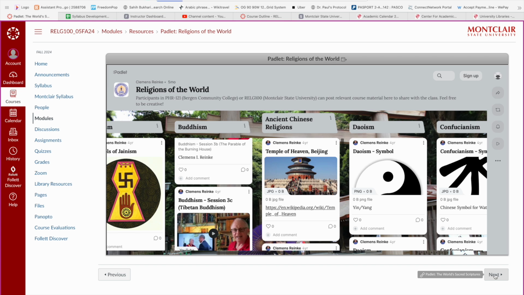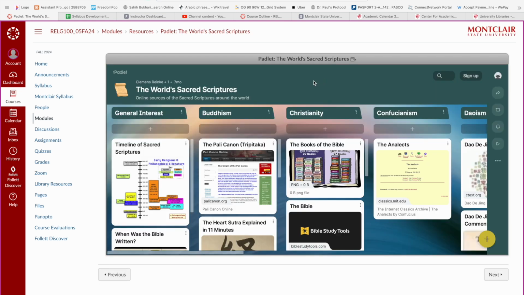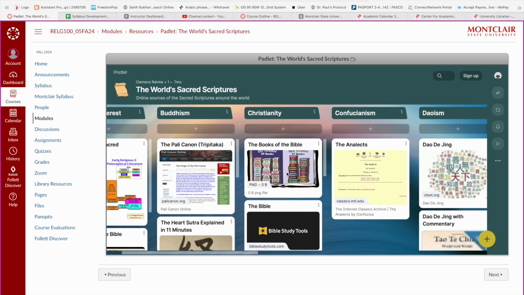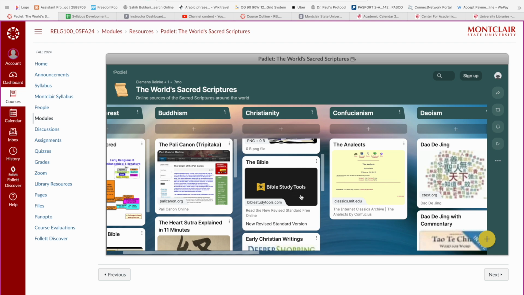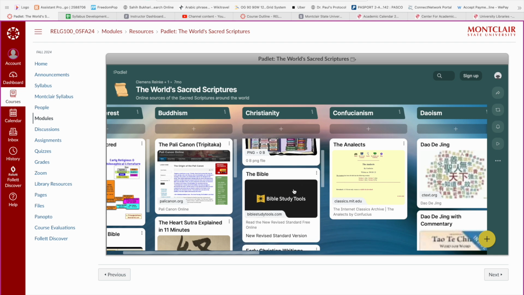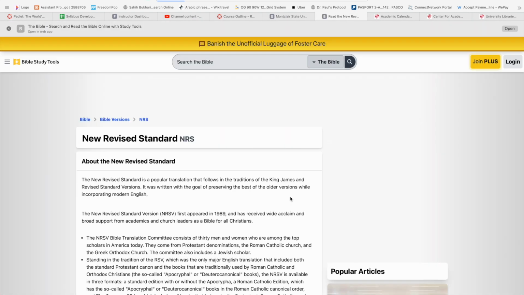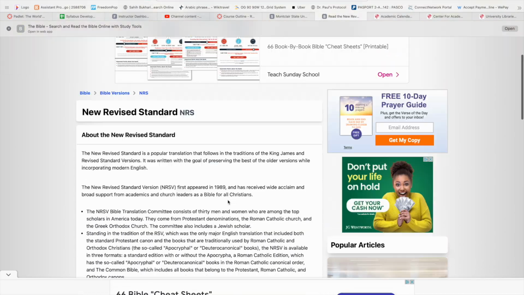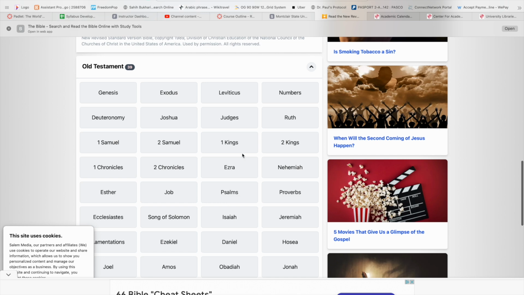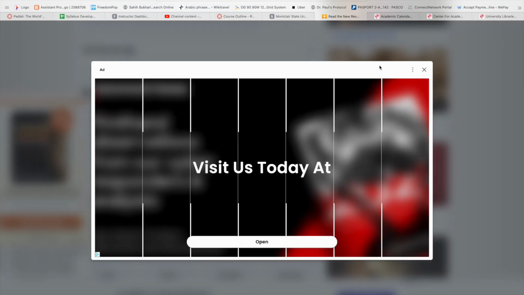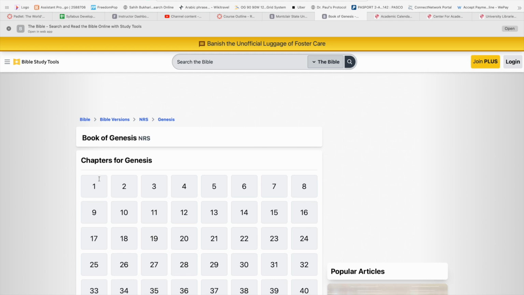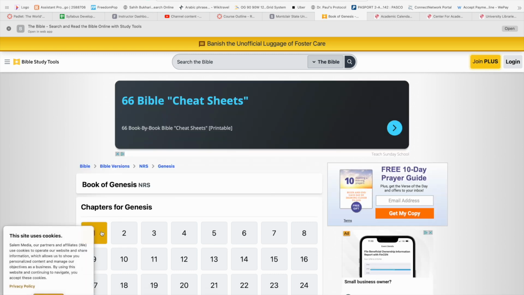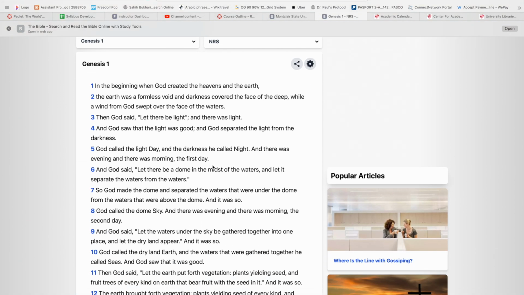If you click next, you have another Padlet, the World Sacred Scriptures, which I created, and here are electronic versions of each one of the Holy Scriptures. So for example, if you wanted to look at the Bible electronically, you just click on that, it opens up a new page, and here you have the Bible. So if you wanted to look at the book of Genesis, for example, yeah, sometimes you have advertising here, but then the book of Genesis, chapter 1, verse 1, and there you have the beginning of the Bible.